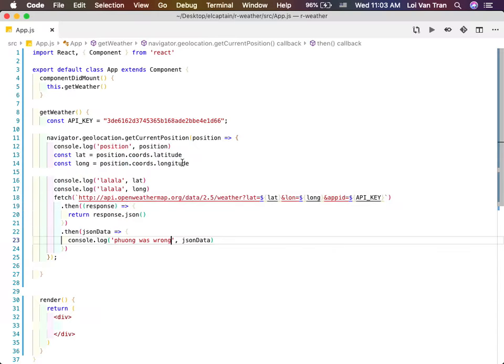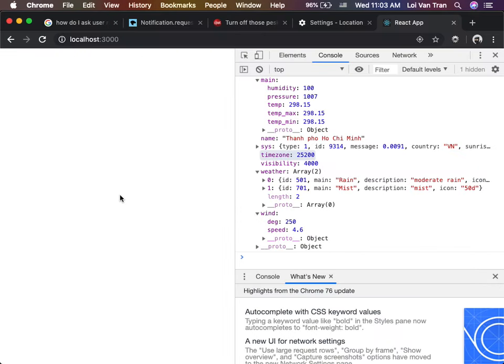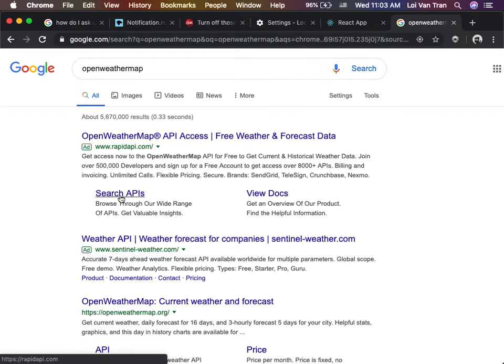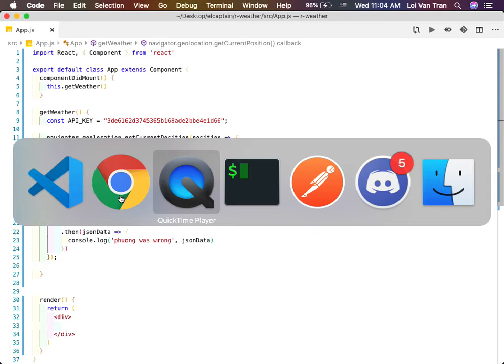I want you guys to do what? Guess what I want you guys to do? I want you to research this API today. Play around with it, have some fun, okay? I want you guys to have fun, okay? And this is part of the job, is having fun. Have fun, play around with the documentation, okay?